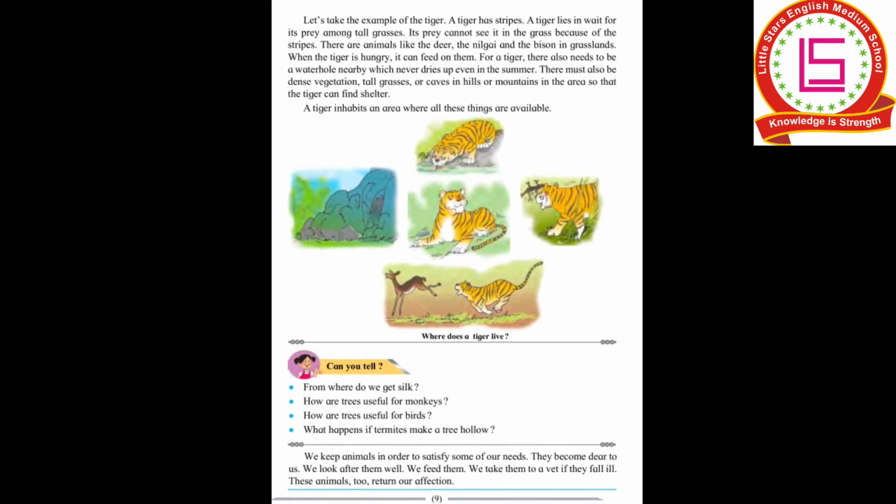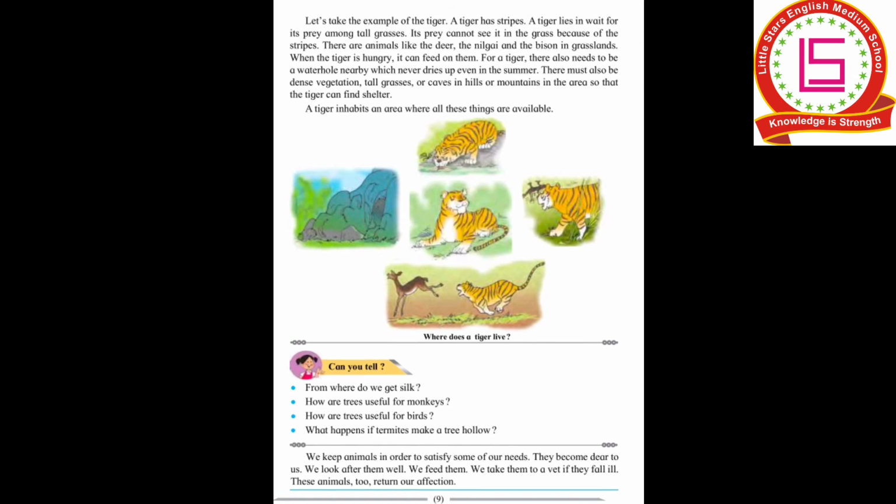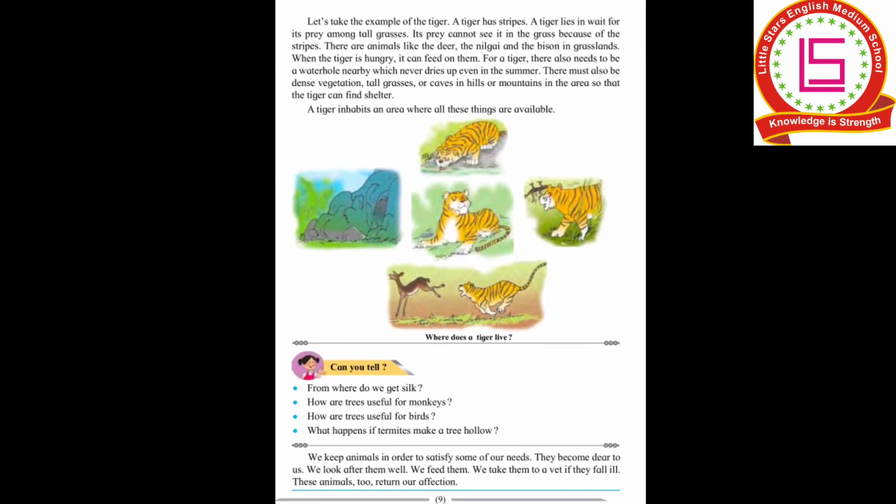There are animals like the deer, the nilgai, and the bison in grasslands. When the tiger is hungry, it can feed on them. What does a tiger feed on? A tiger's food is other animals. It kills other animals to fulfill its hunger. For a tiger, there also needs to be a water hole nearby, which never dries up even in summer. There must also be dense vegetation.